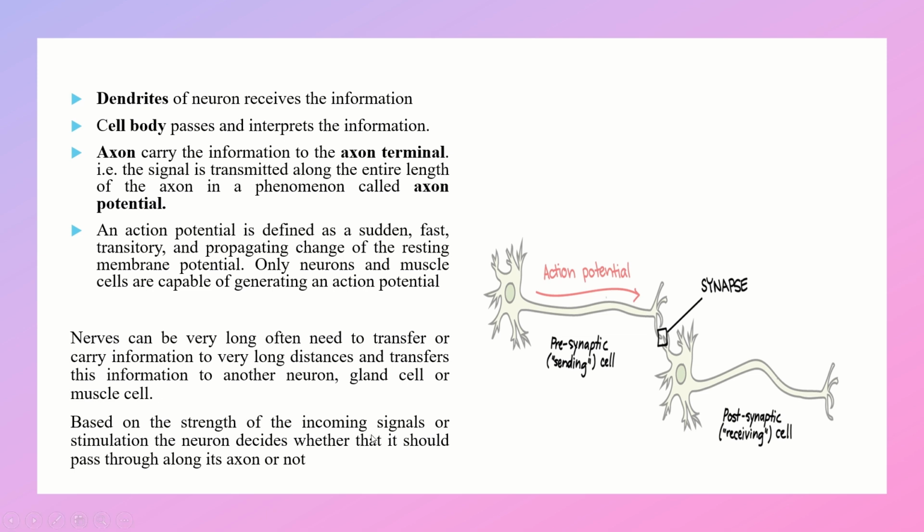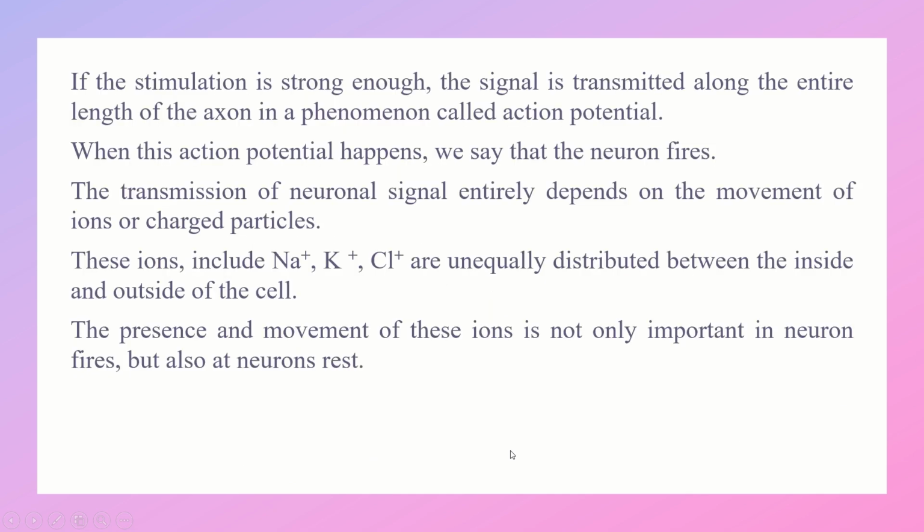Based on the strength of the incoming signals or stimulation, the neuron decides whether it should pass the signal along its axon or not. That is, if the stimulus is strong enough, the signal is transmitted along the entire length of the axon, and that phenomenon is action potential. When this action potential happens, we say that the neuron fires.